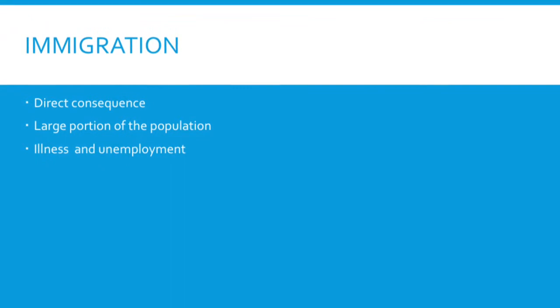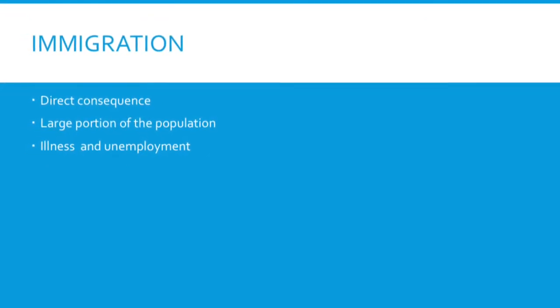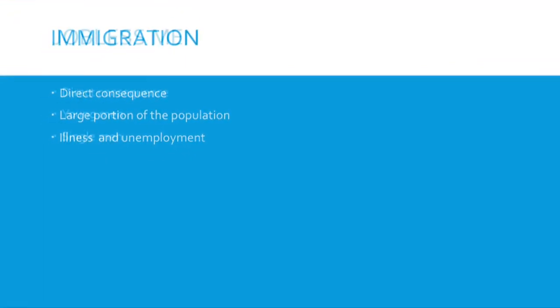Immigration. Immigrants were a large portion of the population. Over 30,000 were forcibly returned to their countries of origin. Primary cause of deportation was illness and unemployment.